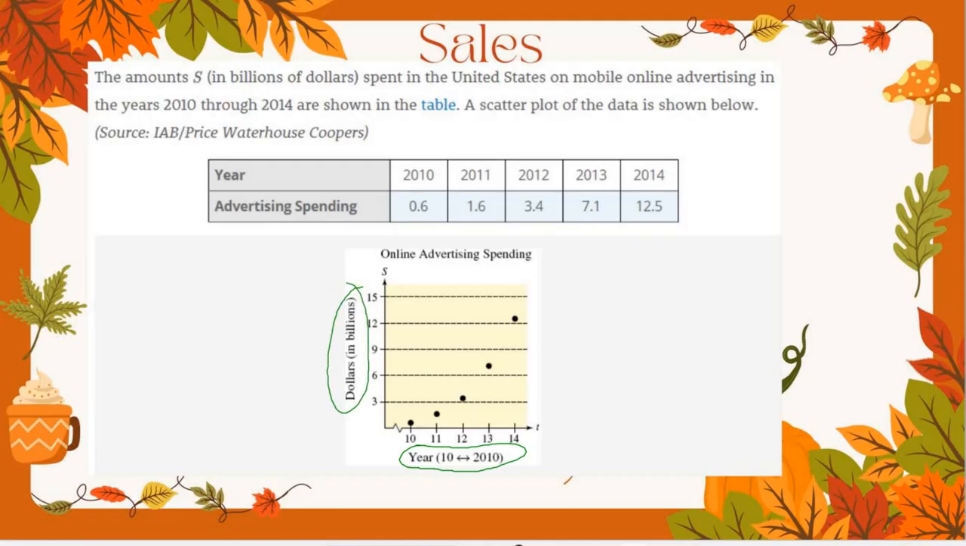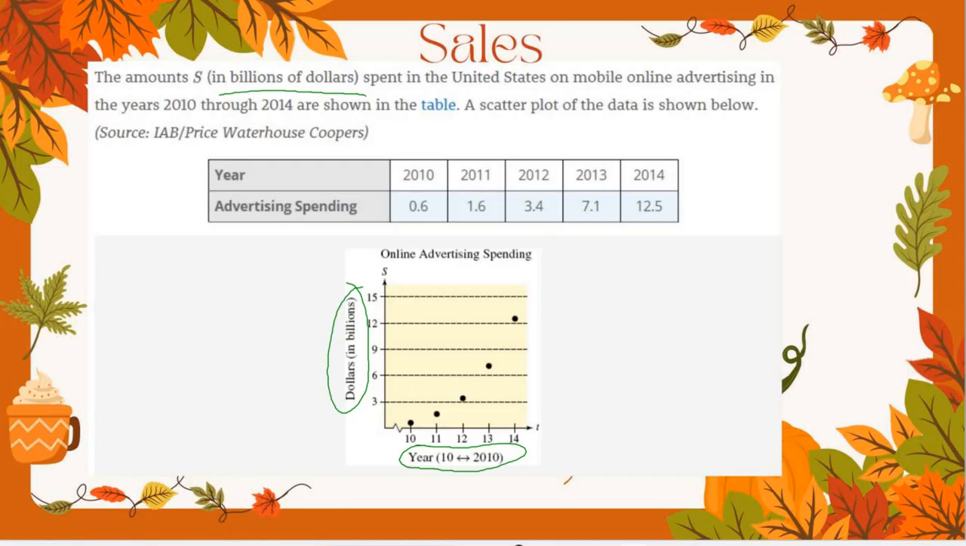Dollars. Is there anything else about that dollars that's important? It's in billions, which is going to be important because looking at my data, in 2010, did they spend $0.6 on spending? No, they spent $0.6 billion on spending. So that's a big difference. So one, making sure that we see what our things are labeled, and then two, if there is any type of conversion. For our year, did they do any type of conversion?